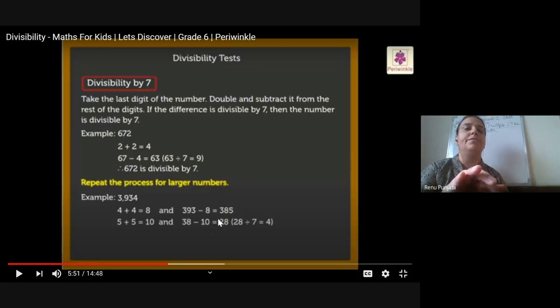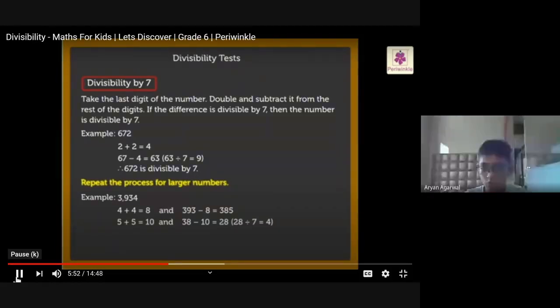And from 38, if we subtract 10, we get 28. Now we will check whether this 28 is divisible by 7 or not. If it is divisible, then this complete number 3934 is divisible by 7. Listen to the divisibilities carefully.